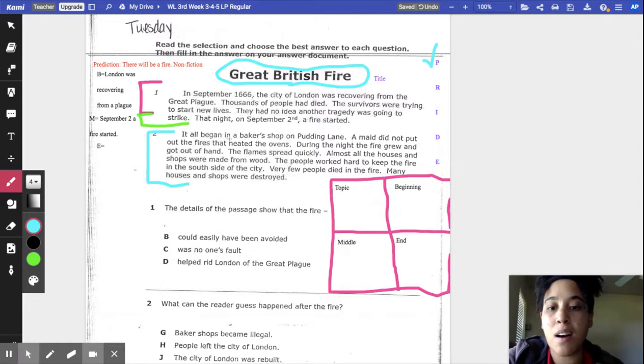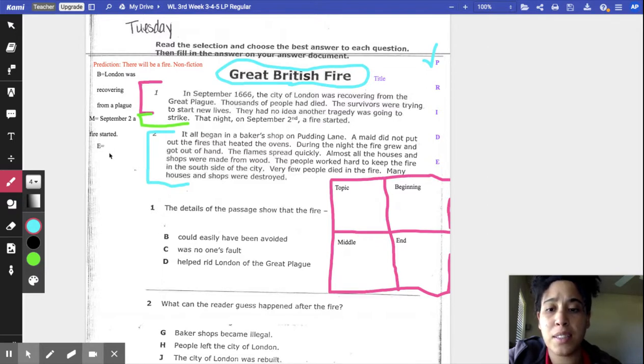It says, it all began at a baker's shop on Pudding Lane. A maid did not put out the fires that heated the ovens. During the night, the fire grew and got out of hand. The flames spread quickly. Almost all the houses and shops were made from wood. The people worked hard to keep the fire in the south side of the city. Very few people died in the fire. Many houses and shops were destroyed. That is so sad. Things like that happen in everyday life.